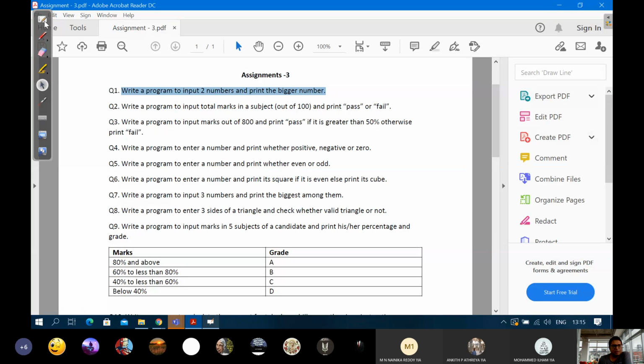How will we do it? Which one will we use? If or if-else? Read the question. Sir, if. We are not concerned about what the smaller number is. We only have to print the bigger number. So there are two numbers, but only one will be bigger. So possibilities are two, but we are concerned only about the bigger outcome, not the smaller outcome, right? So our focus is one.